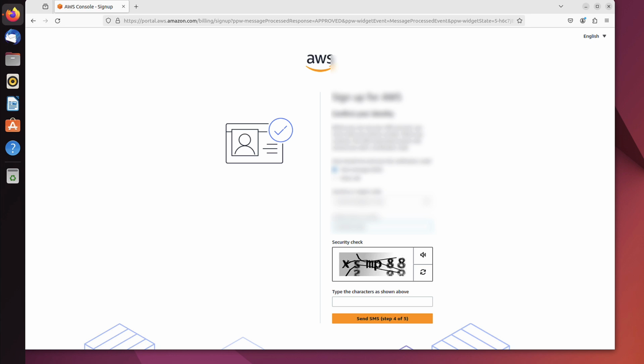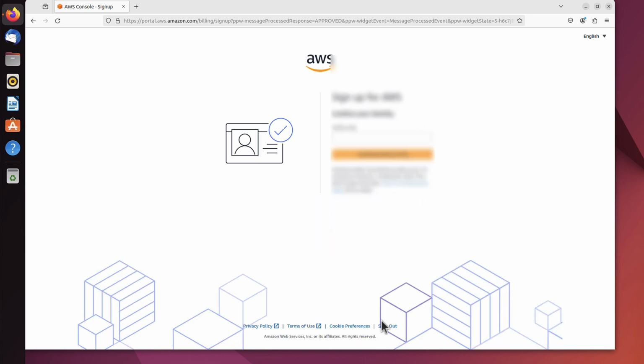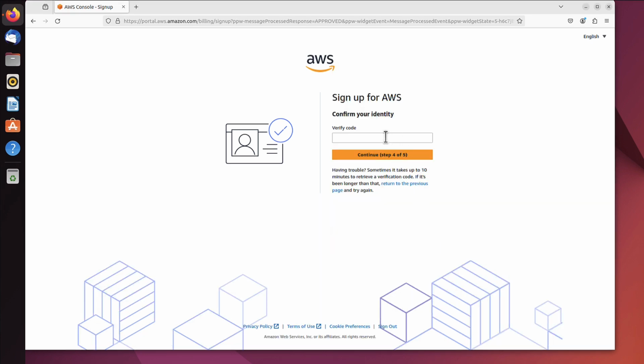Now the captcha. Hope I have it right. If it's completely messy, you can also always refresh it. It will generate a new one, because some of them are generated in such a weird way that you can barely see what's there. Okay, now let's wait for the verification code sent to my phone number. And as you could hear, it's just arrived. And we can continue to step number 4.